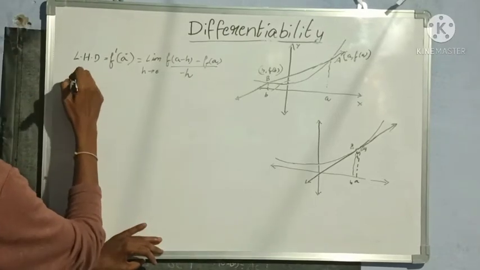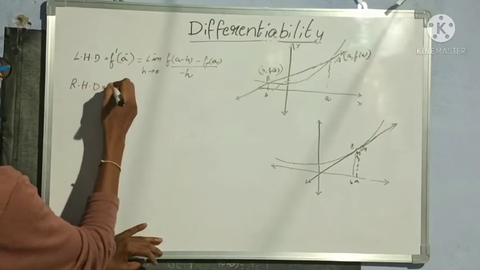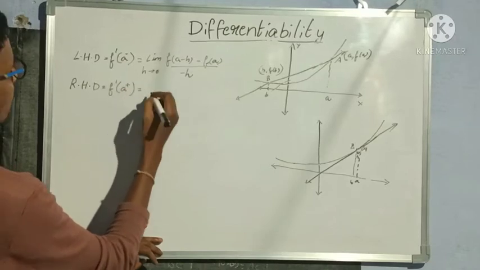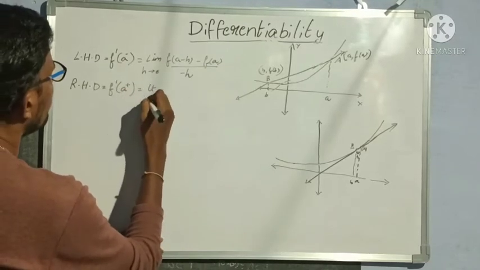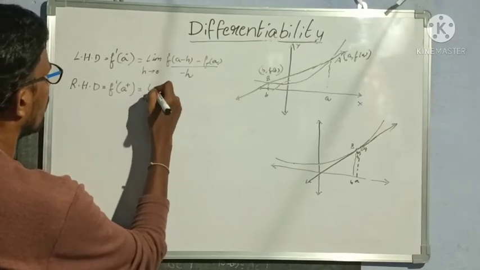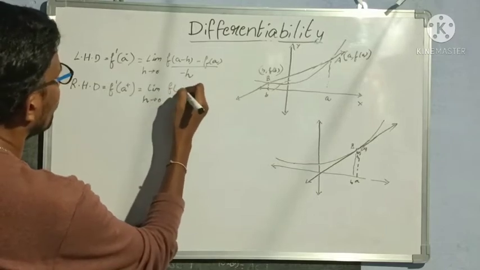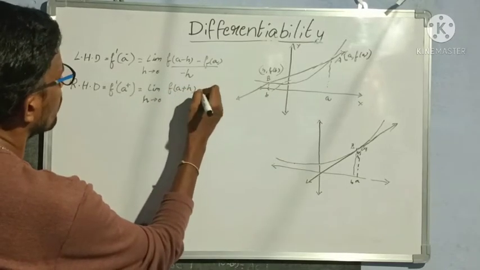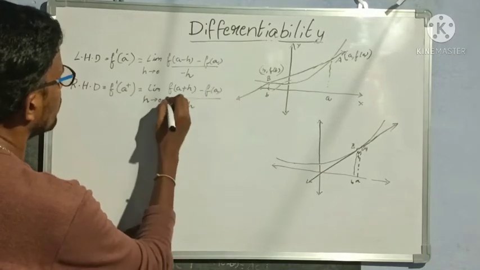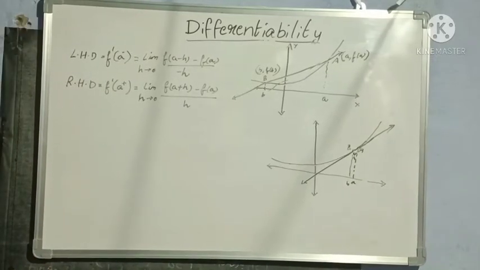Now the right hand derivative is equal to f dash of A plus, that is equal to limit h tends to 0, f of A plus h minus f of A by h. So this is our right hand derivative.